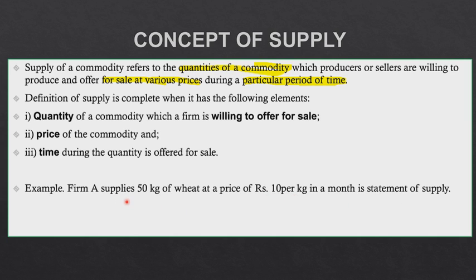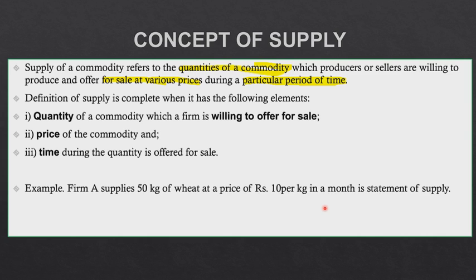That means the producer who is producing a good is expecting to supply 50 kgs of wheat during a month. So he's offering this 50 kgs at a price of rupees 10 per kg for a month. So this is your complete statement or complete definition of supply. It has quantity, it has price, and it has time period. It's similar to the definition of demand. The definition of demand stated what quantity the consumer is willing to buy at a particular price during a particular period of time.